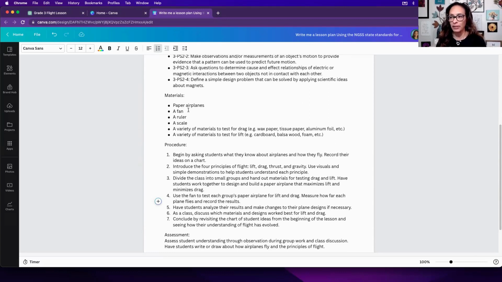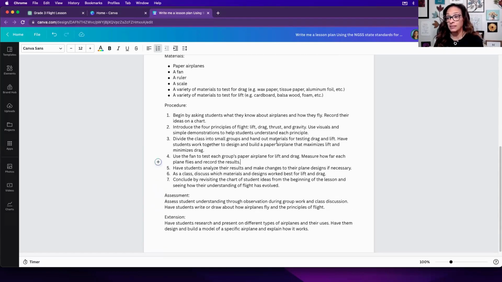So it gives you paper airplanes, a fan, a ruler, a scale, a variety of materials to test for drag. Okay, now we're using some language of the discipline. A variety of materials to test for lift. I'm surprised they didn't add gravity and thrust. There it is. Oh my gosh, I'm glad it showed me because I had a moment of lost that moment. So lift, drag, thrust, and gravity. So at least it's giving you some language of the discipline.